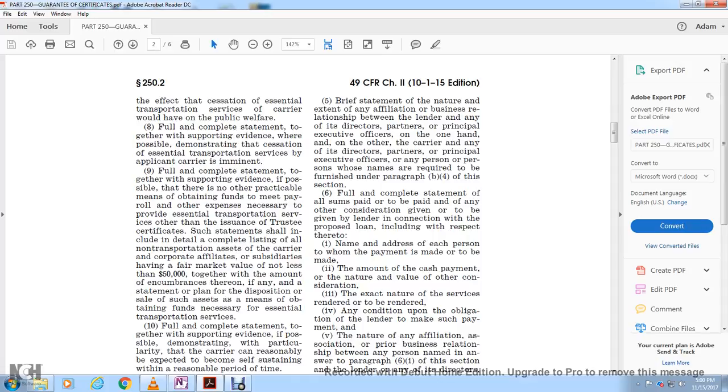given or to be given to the lender in connection with the proposed loan, including with respect thereto the name and address of each person to whom payment is made or to be made, the amount of the cash payment, the nature and value of the other consideration, the exact nature of the services rendered or to be rendered, and any condition upon which the lender may make such payment.